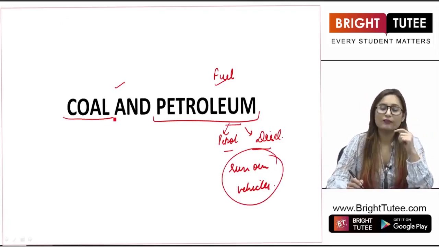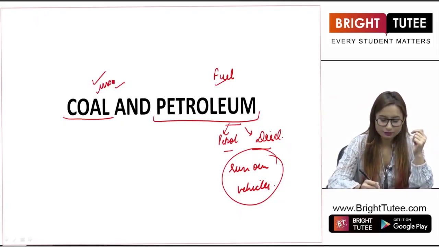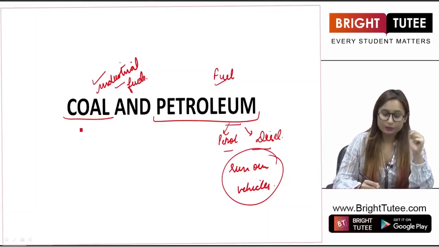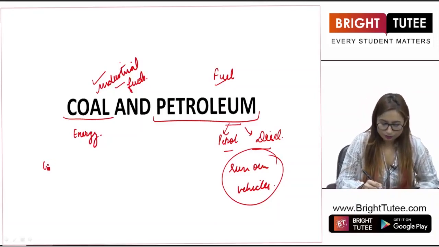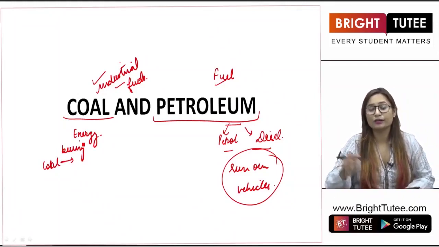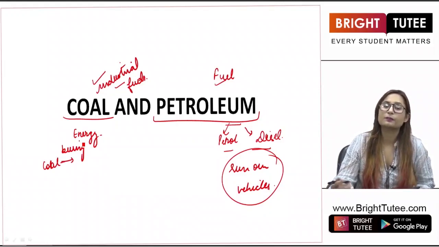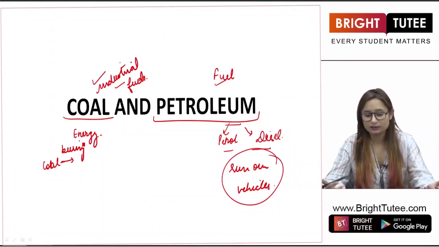While coal, you have not seen coal in your daily life being used, but this is a very useful industrial fuel which is used by different industries because it is a good fuel. It is used to produce energy, because whenever we burn coal, on burning it produces a lot of heat energy, and that energy is used for different purposes in industries, for generating different kinds of other energies as well. You will be seeing that in this chapter.